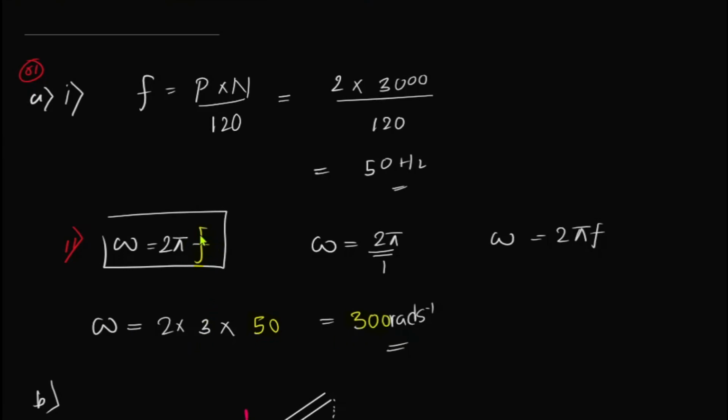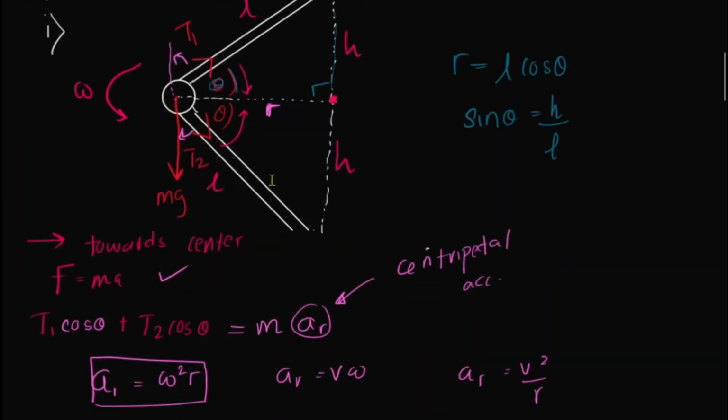So when the frequency is halved, the angular velocity will also become halved. If you divide this by 2, the answer is also divided by 2, 150 radians per second, right? So it's no big issue.